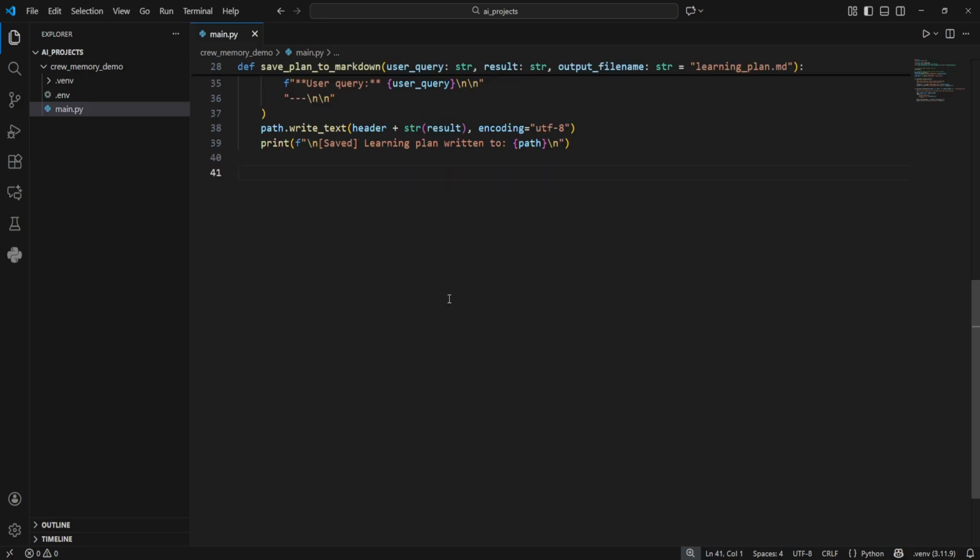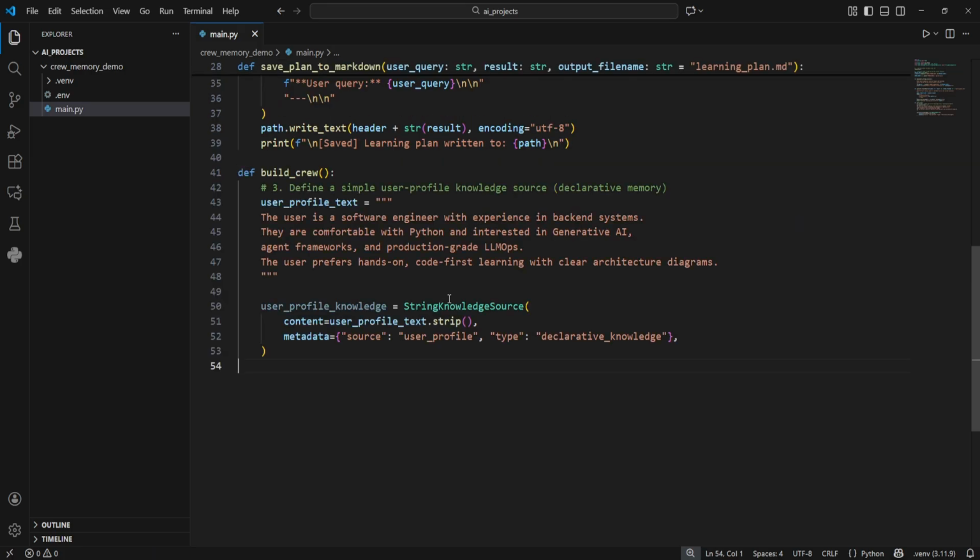Next, we define a function called build_crew. First, we start by defining a string that represents the user's profile. This is our declarative layer. It encodes stable facts like their background, interests, and preferred learning style. We wrap it in a StringKnowledgeSource, trimming the white space and attaching simple metadata so we can trace where it came from. CrewAI will chunk and embed this behind the scenes so the agents can query it.